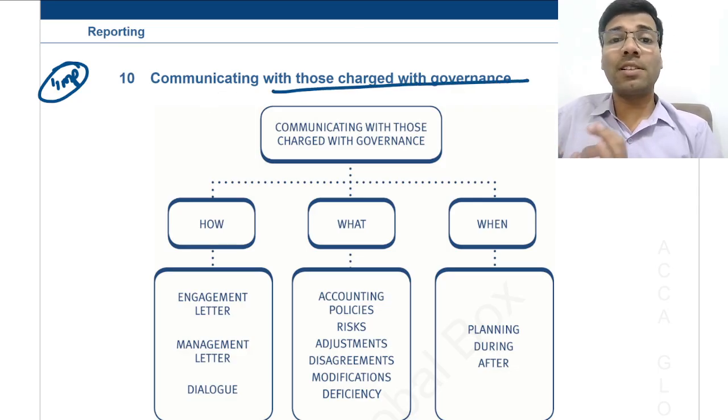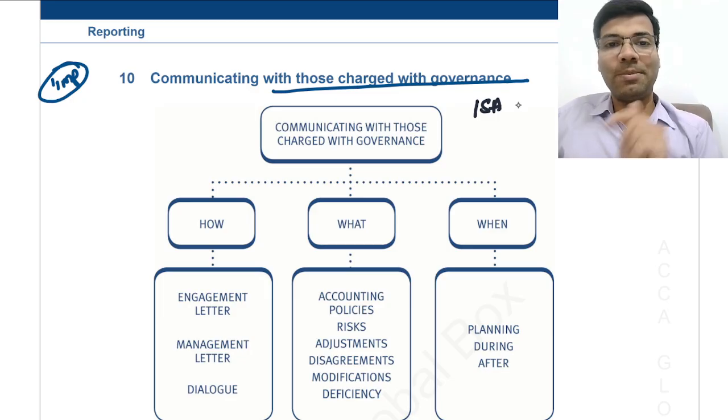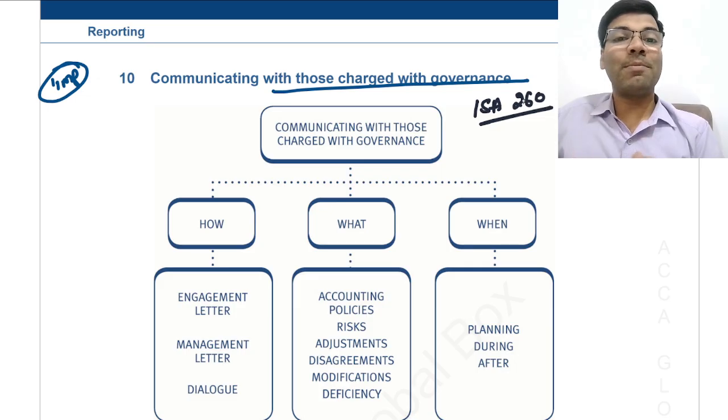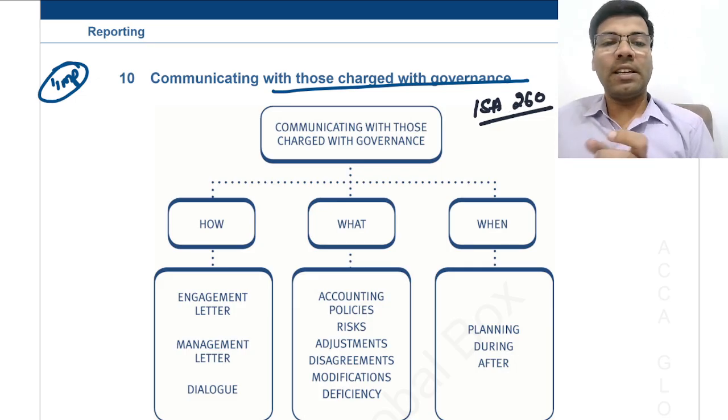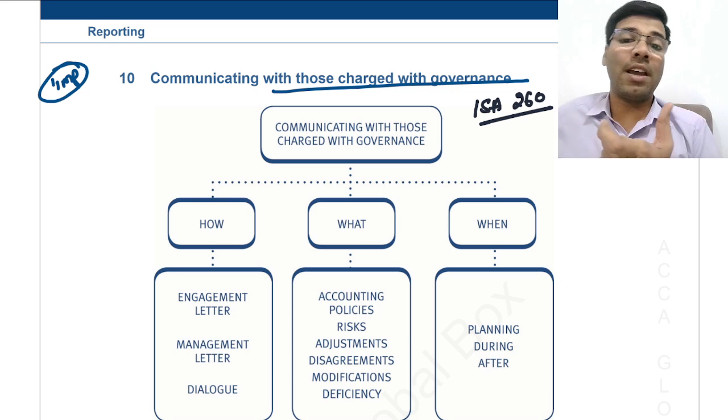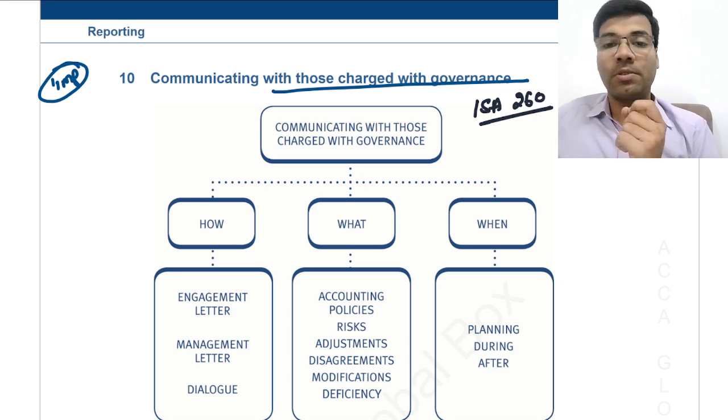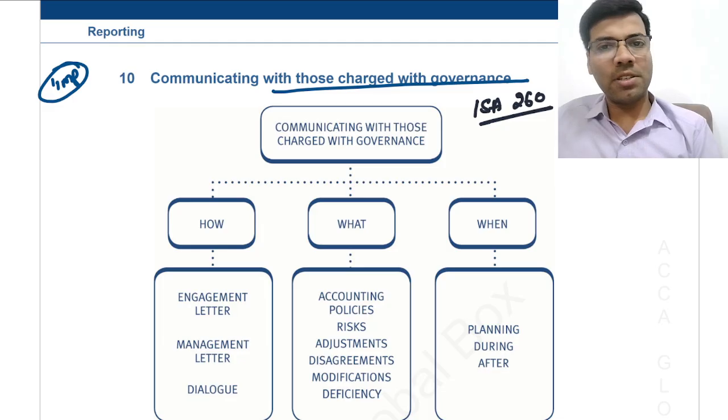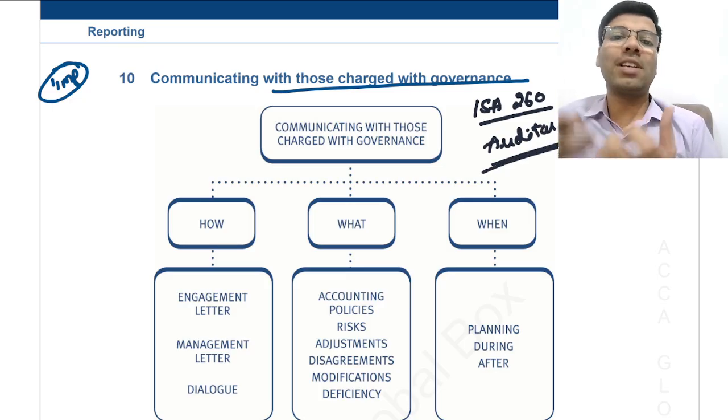Right? Can anybody tell me what is the auditing standard that is being dealt with here? ISA, anybody? Please mention that in the comments whenever you are listening to this video. It is ISA 260, communication with management and those charged with governance. See, first understand the context in which ISA 260 has been introduced. What is called communication? Communication is nothing but exchange of information between two persons: one is the auditor, another one is the client. There should be a continuous exchange of information between the auditor and the client.